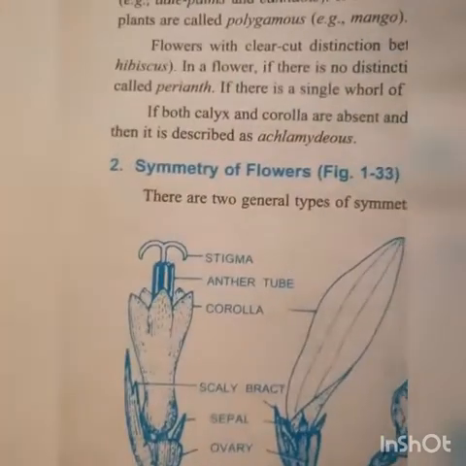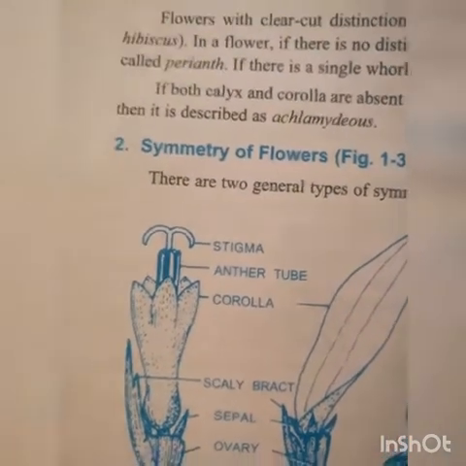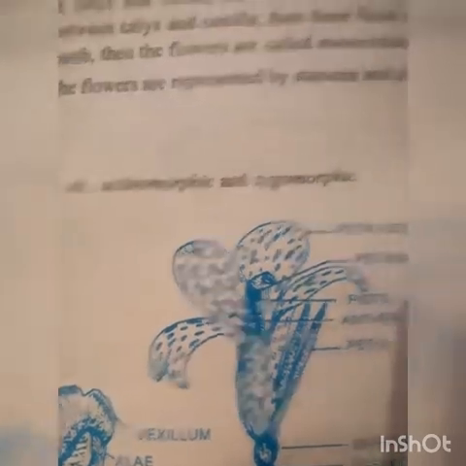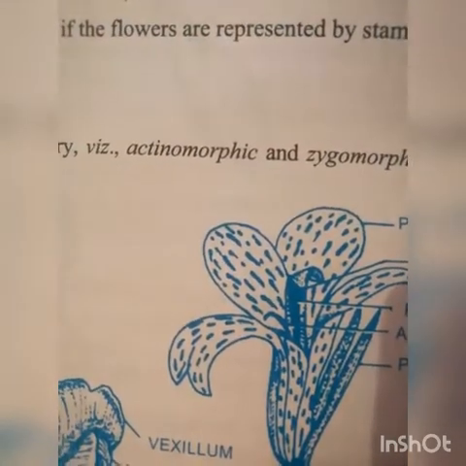Next topic, that is symmetry of flower. There are two general types of symmetry in flowers, actinomorphic and zygomorphic. What is actinomorphic?